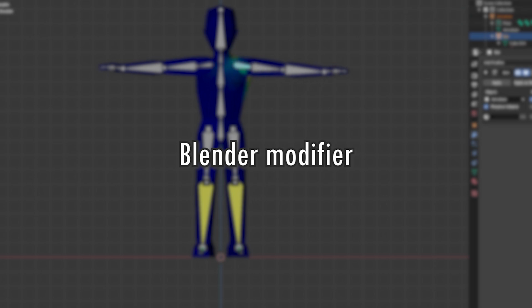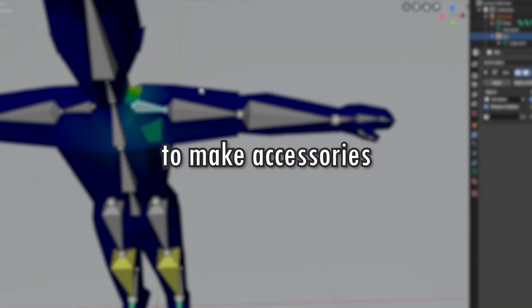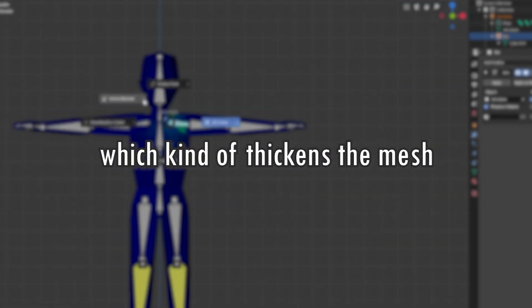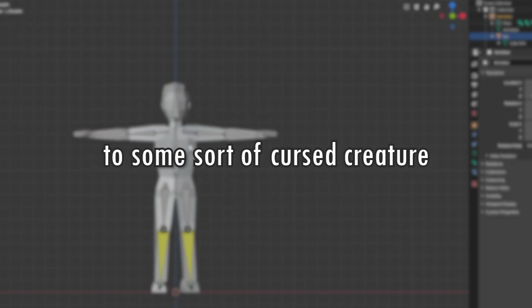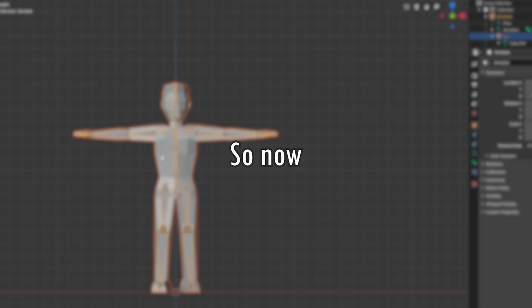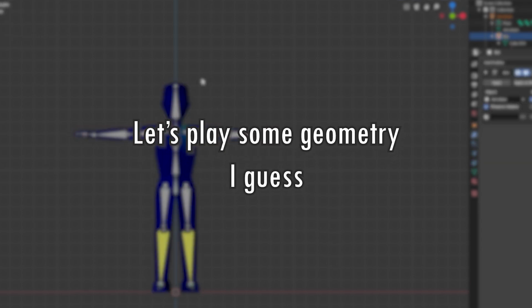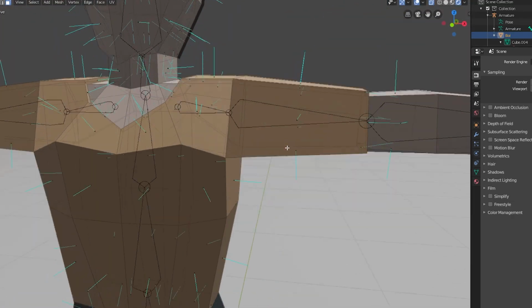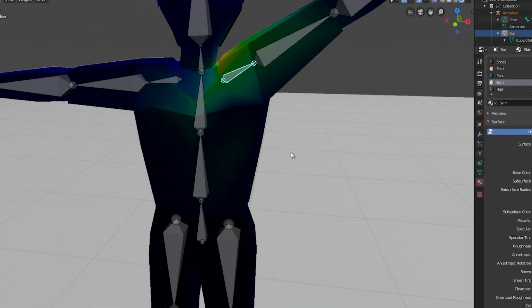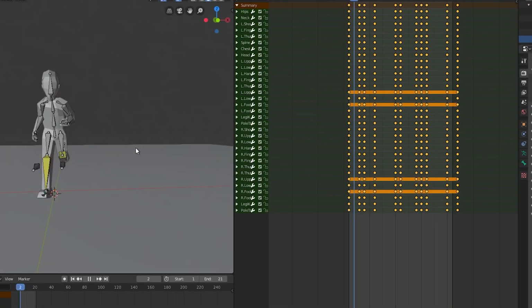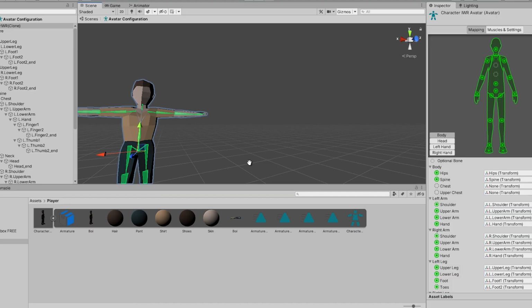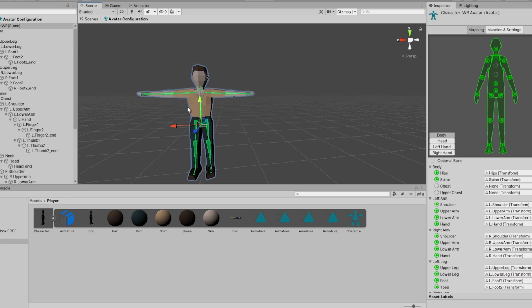So I used a Blender modifier named Solidify to make accessories, which kind of thickens the mesh but has now turned my perfect low poly human character into some sort of cursed creature. So now let's play some geometry, I guess. So after fixing my character mesh geometry, everything was working fine and I finally made some animations which include walking, running and standing pointless, and then exported them into a 3D Unity project.